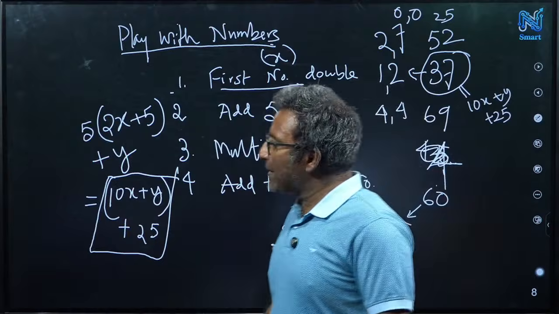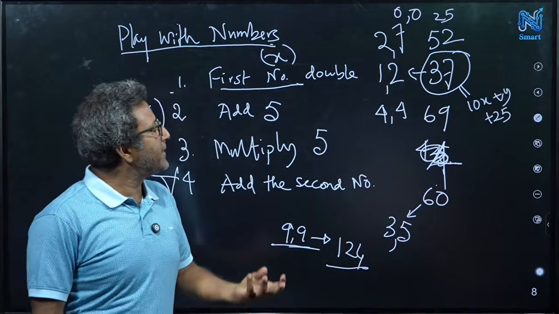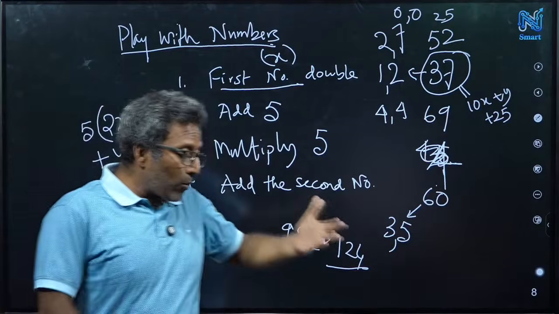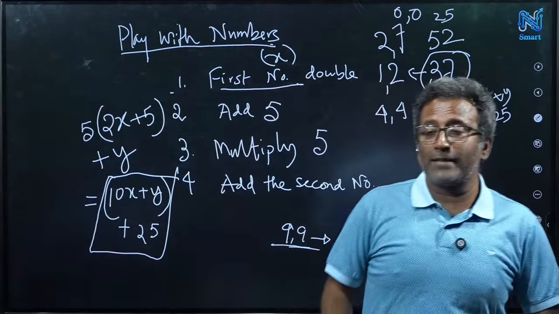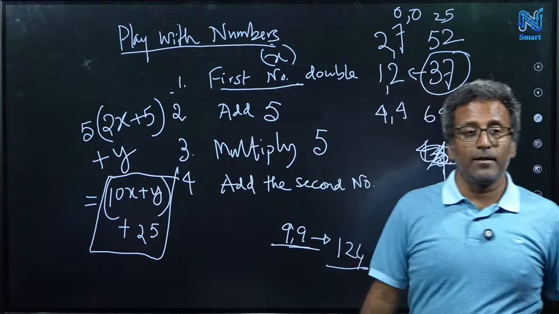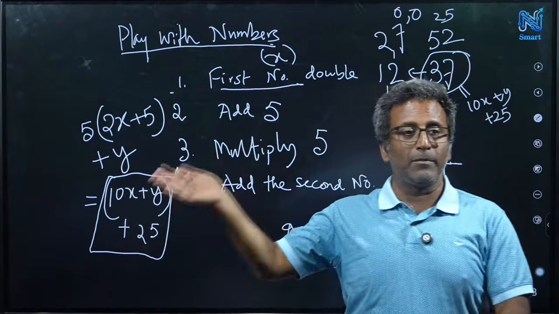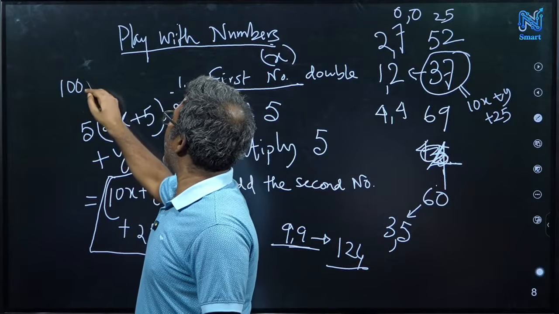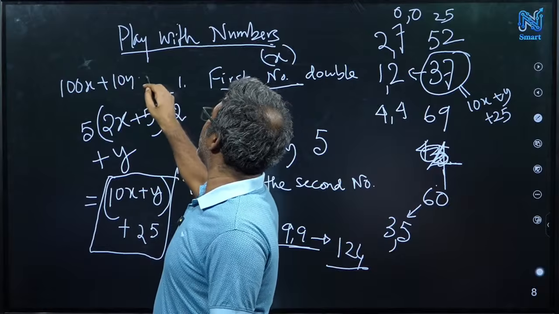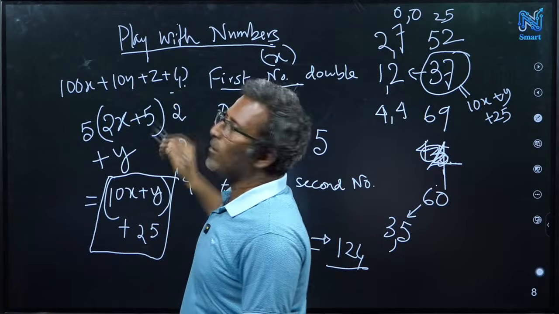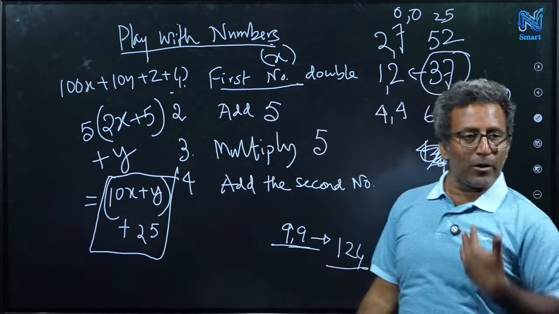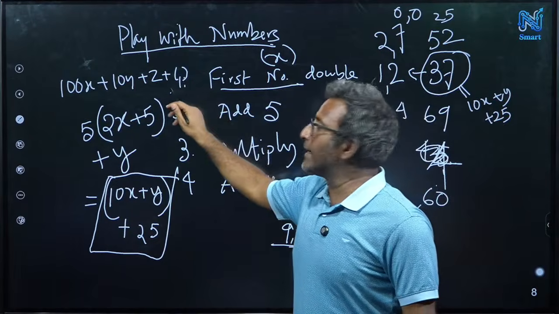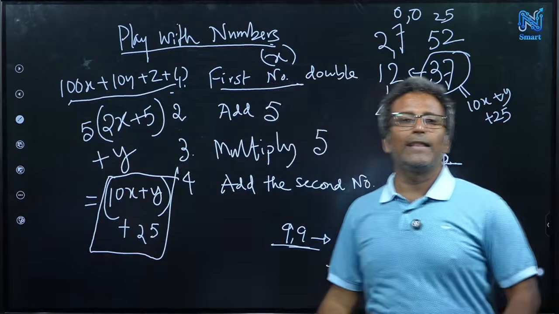So this is simple algebra, but you can generalize this problem into something a little more complex. For example, you can ask, think of three numbers x, y, z, and multiply this, multiply that, and so on. And what you will get at the end is 100x plus 10y plus z plus some number, equal to the number he will tell you. You subtract that number, and then you get a 3-digit number, and that will be x, y, z.